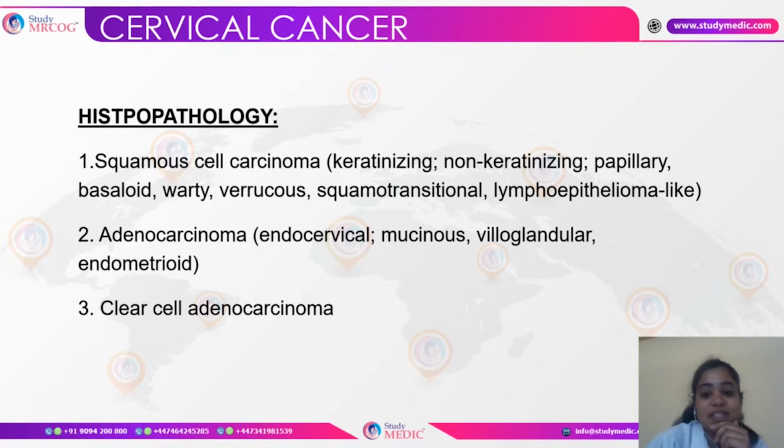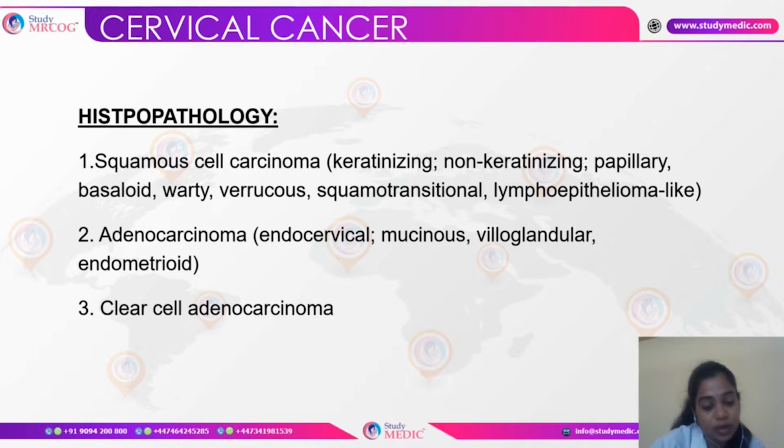So first, let's discuss cervical cancer. Today's class is going to be regarding the histopathology of all the 4 cancers. In cervical cancer, the most common presentation we see is the squamous cell carcinoma. It can be keratinizing, non-keratinizing, papillary, basaloid, warty, verrucous, squamotransitional, lymphoepithelioma-like. Or it can be adenocarcinoma, which can be endocervical, mucinous, villoglandular, endometrioid types.